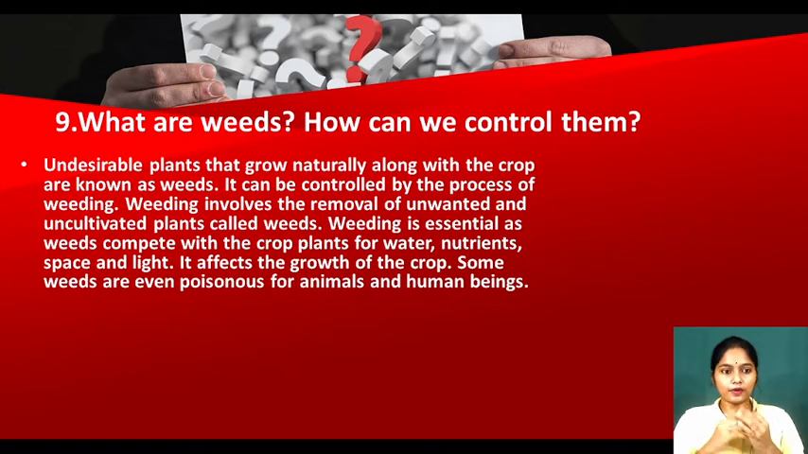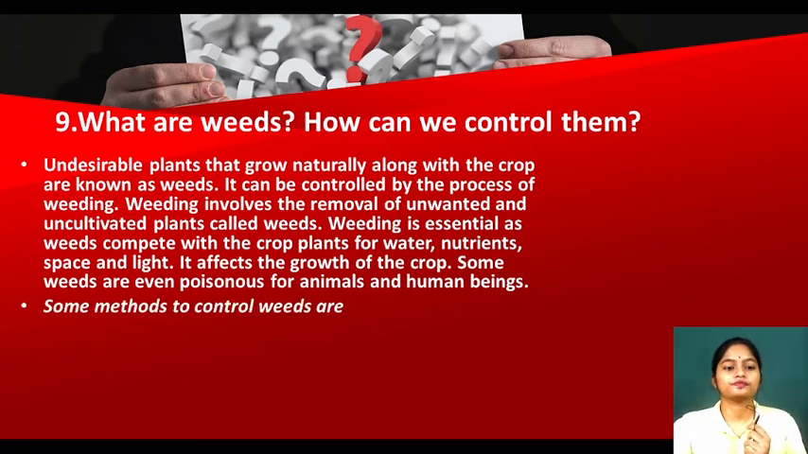They can be controlled by the process of weeding. Weeding involves the removal of unwanted and uncultivated plants called weeds. We can remove the weeds by weeding, with the help of human resources, that is with our hands, manually, or we can apply certain chemicals like weedicides. How do they affect crops? They compete with our crop plants and don't allow them to grow properly, and some are even very poisonous. They will harm us.